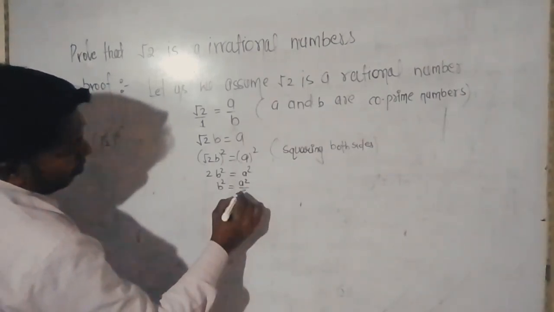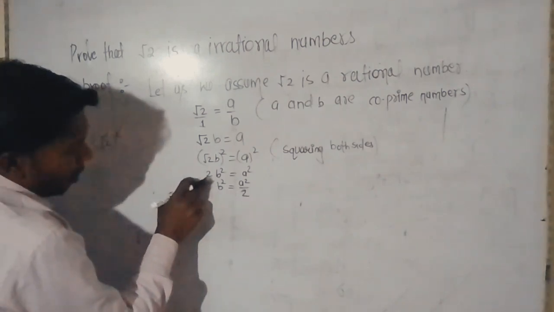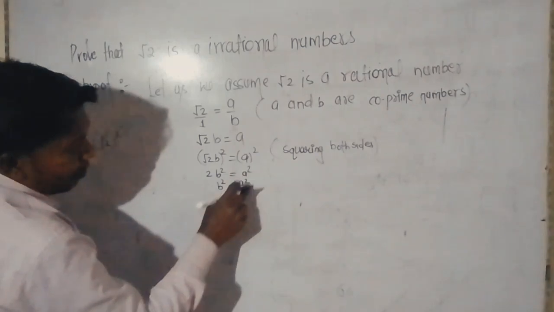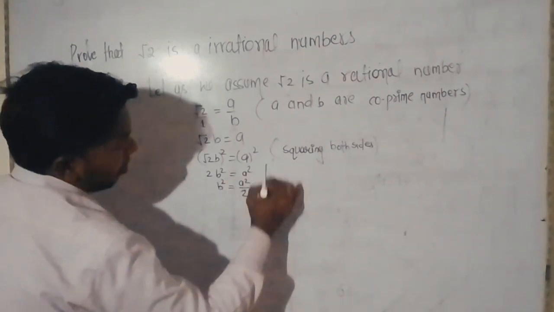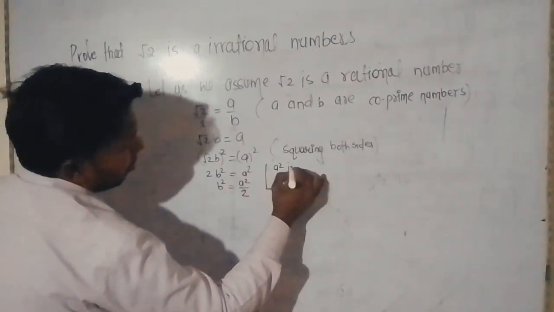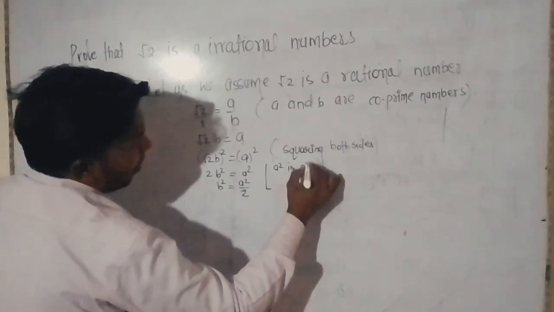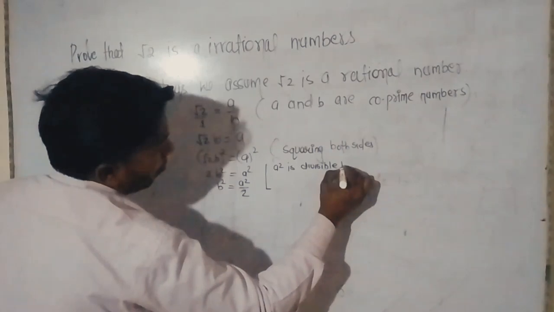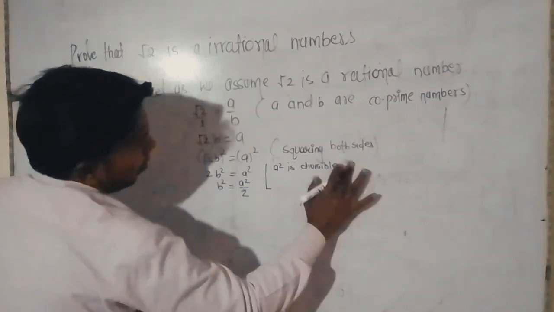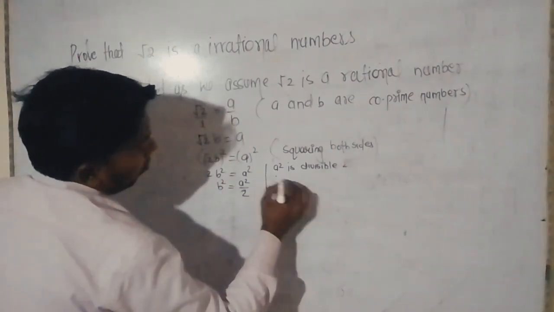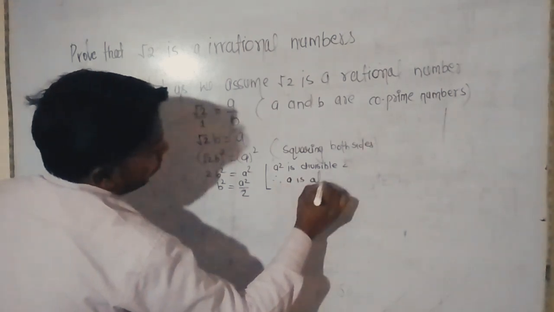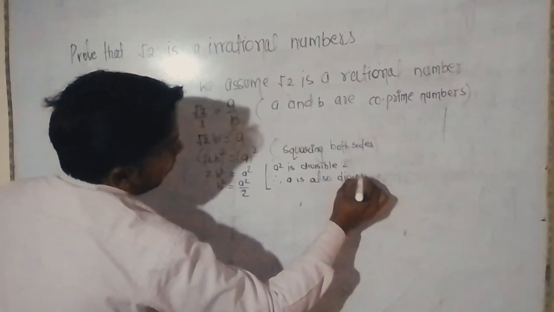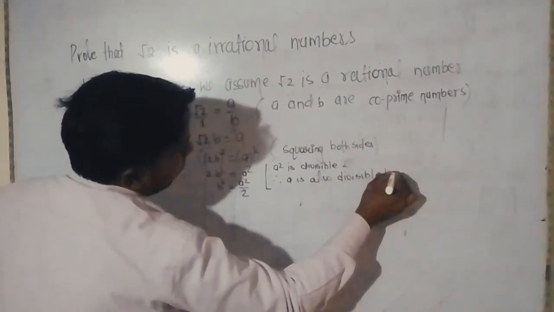2 is a multiple of b square, so 2 divides a square. Here a square is divisible by 2, so a is also divisible by 2.